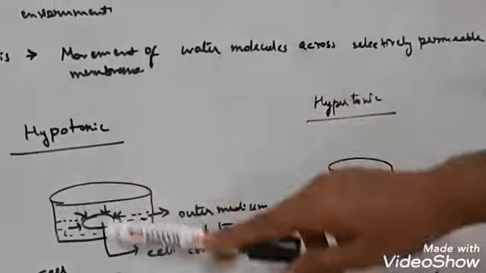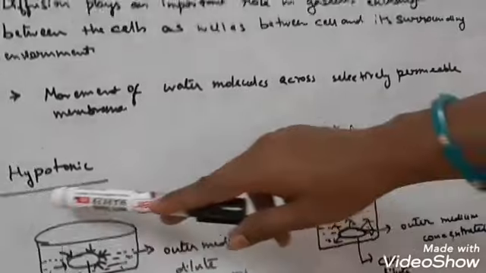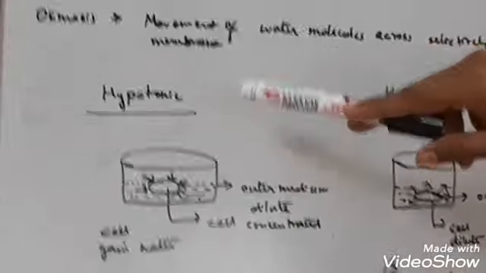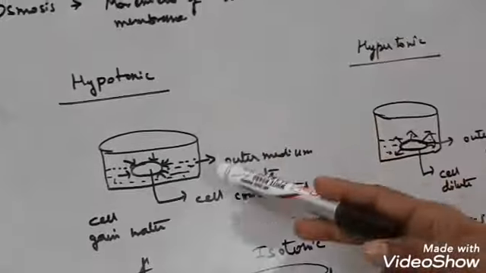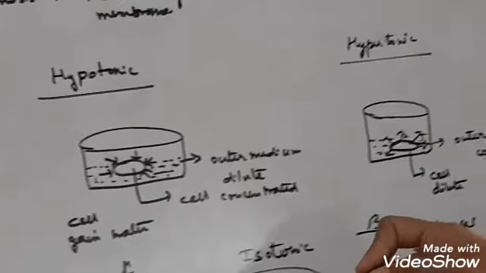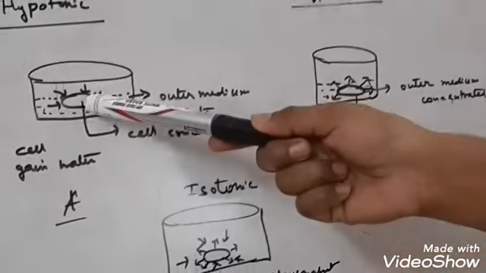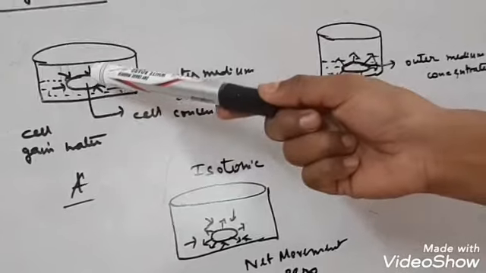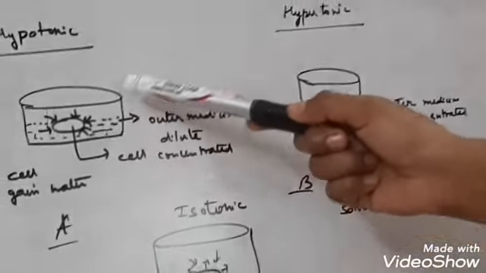So when does this condition take place? In a hypotonic solution. Hypotonic means what? That is when inside the cell the concentration of water is less and in the outside environment the concentration of water is more.